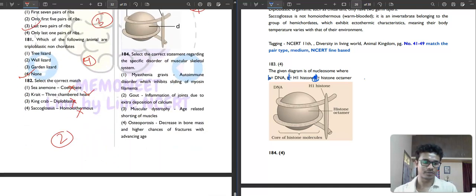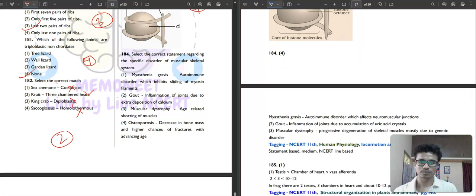Question number 184. It is saying select the correct statement regarding the specific disorder of the musculoskeletal system. Myasthenia gravis: an autoimmune disorder which inhibits the sliding of myosin filaments. Autoimmune disorder which affects the neuromuscular junction. This is not correct, absolutely not correct.